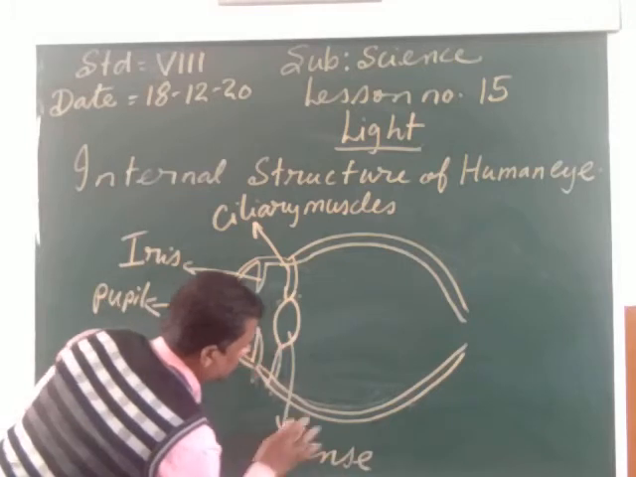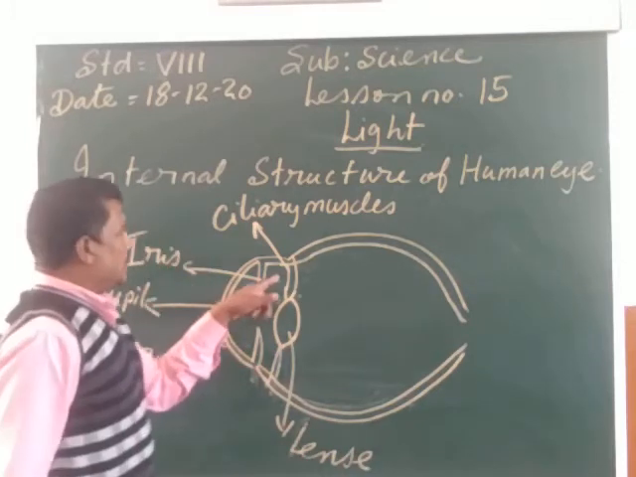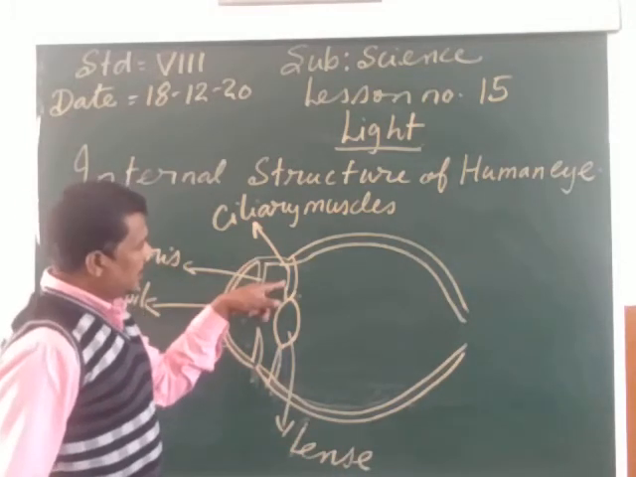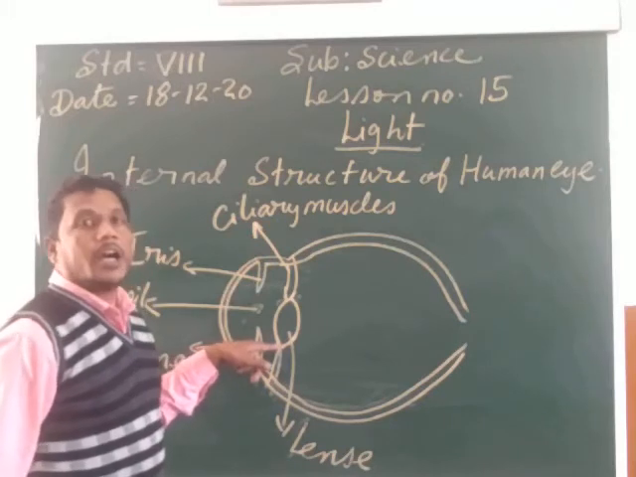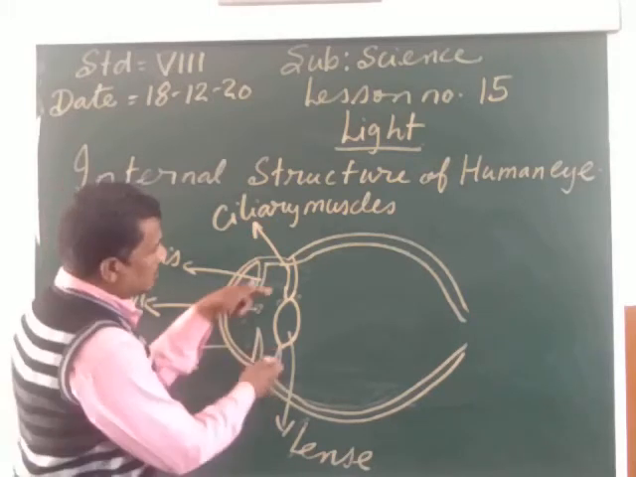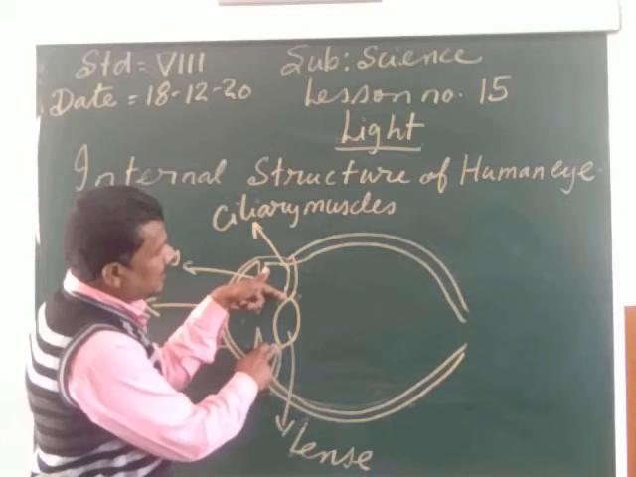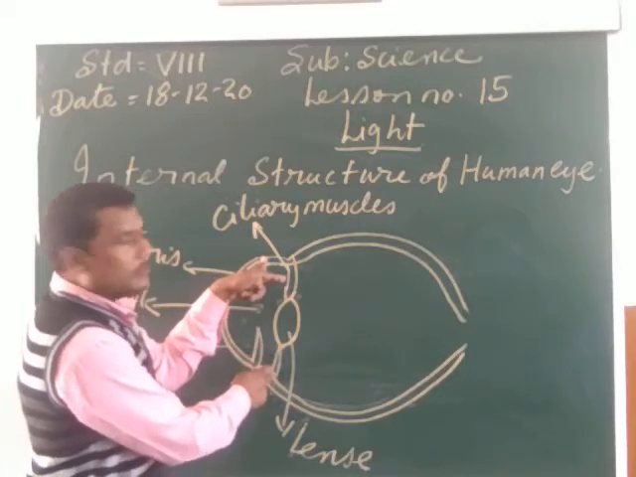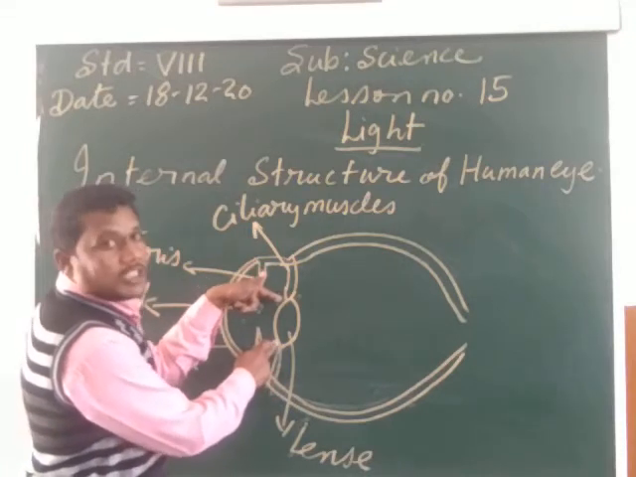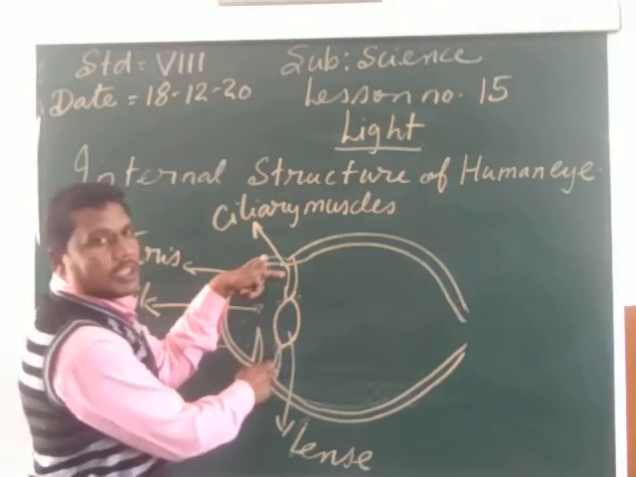L-E-N-S, lens. It is the lens function. So these are the ciliary muscles and it is the lens. The eye has a convex lens. The lens is held in position with the help of the ciliary muscles.